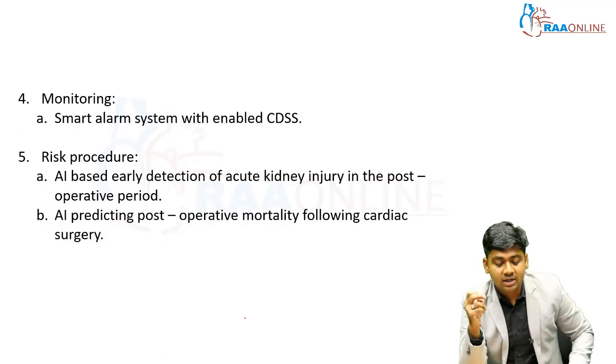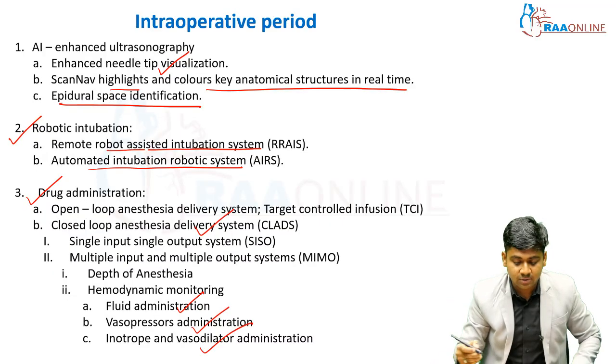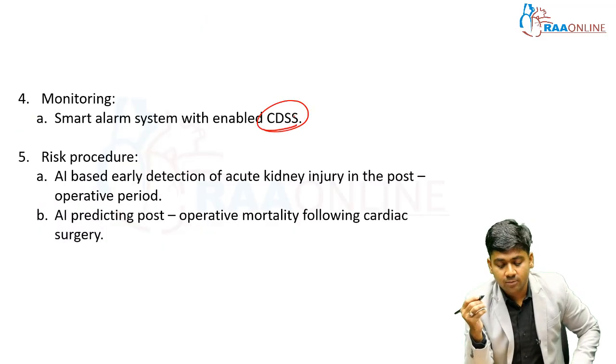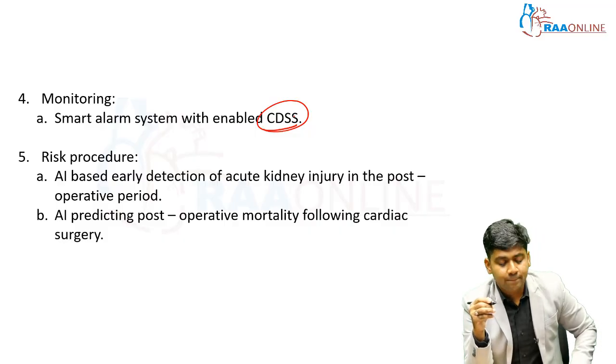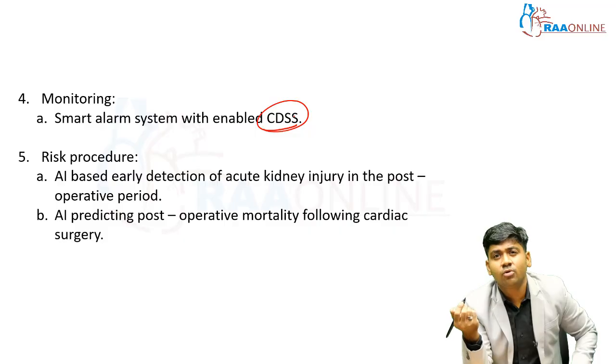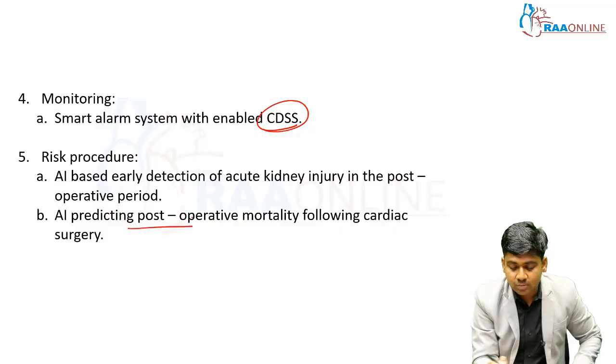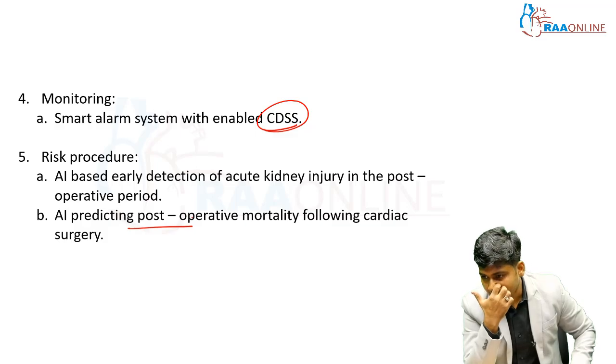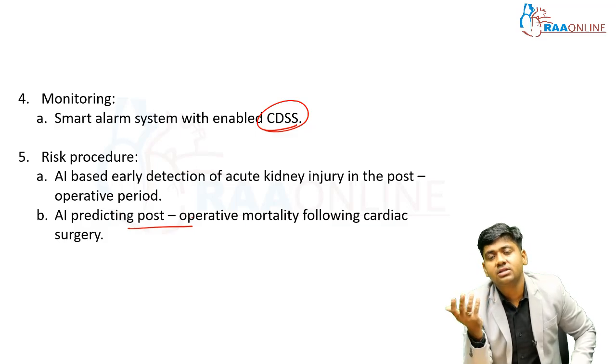So monitoring, and smart alarm systems which enable the closed drug system, also known as CDSS. Then risk prediction: AI based early detection of acute kidney injury, which we identify by urine output less than 0.5 ml per kg per hour when the patient develops it in the intraoperative period. AI can also detect acute kidney injury in the postoperative period. AI also detects postoperative mortality following cardiac surgery, where there are different types of cardiac surgery we are doing, and also non-cardiac surgery in cardiac patients.